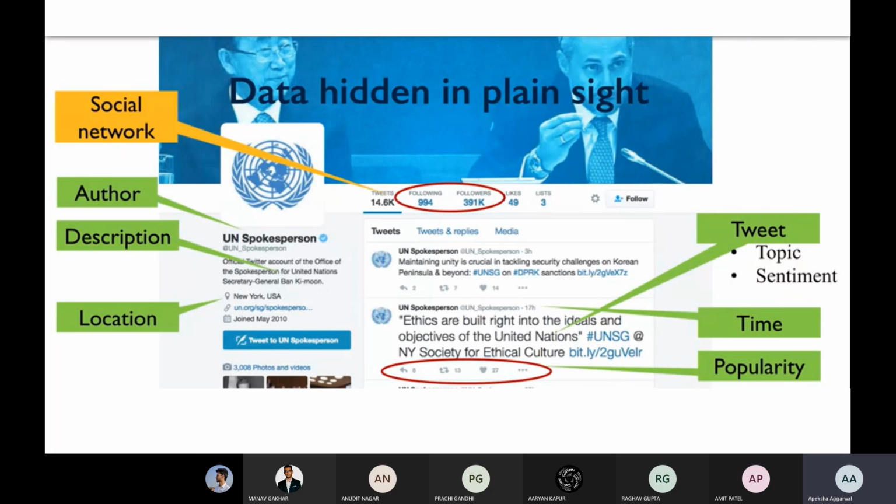Or any other social media platform, and who is the author, what is the description, meaning what is the profile of that author, how many people are following such profiles, and what is the location from which that tweet was posted.